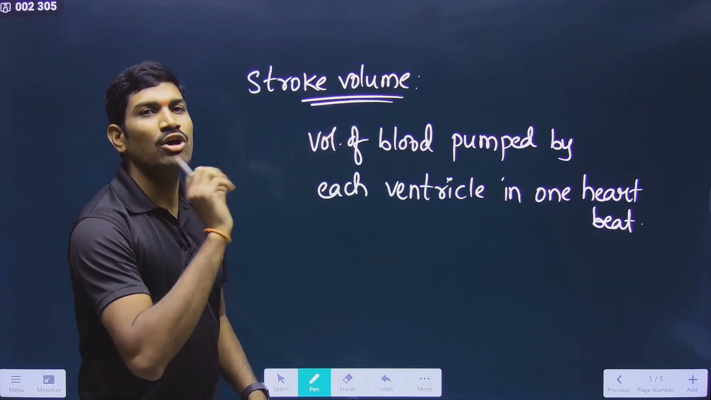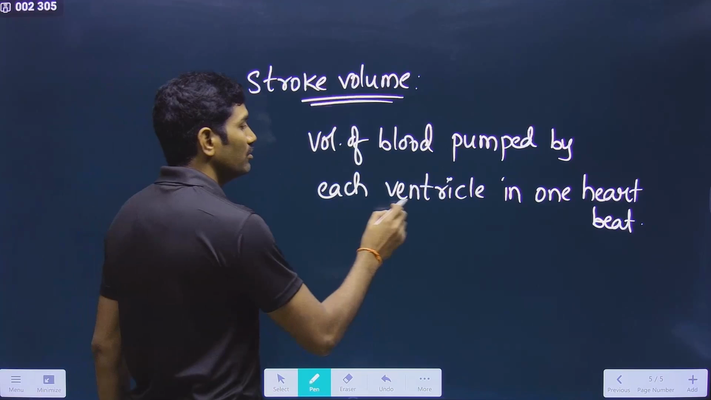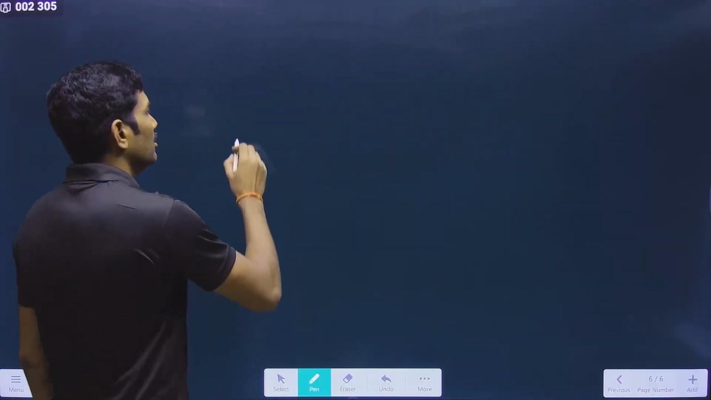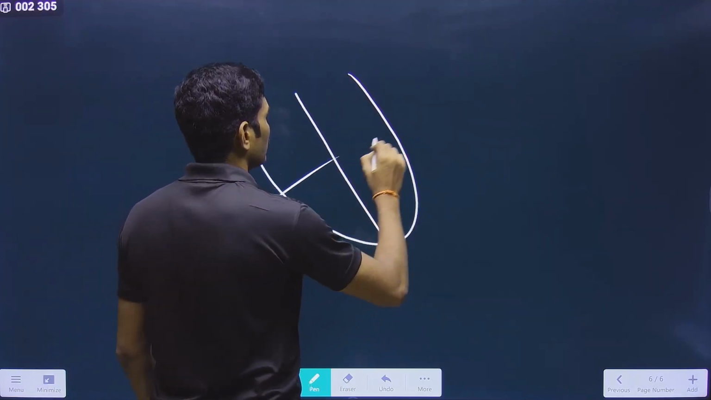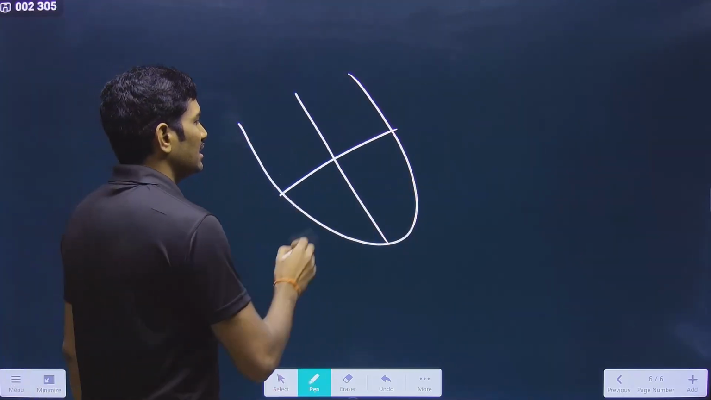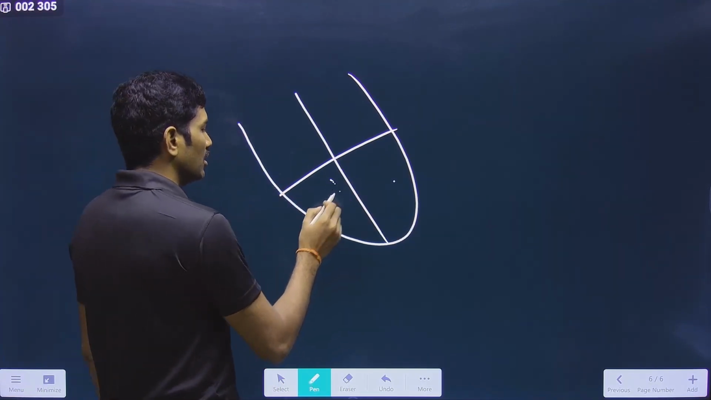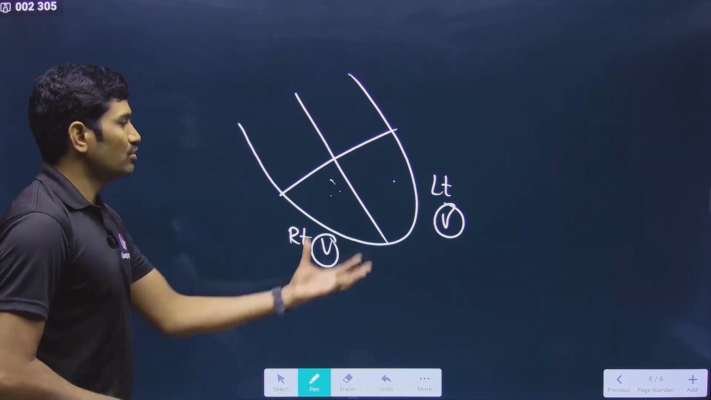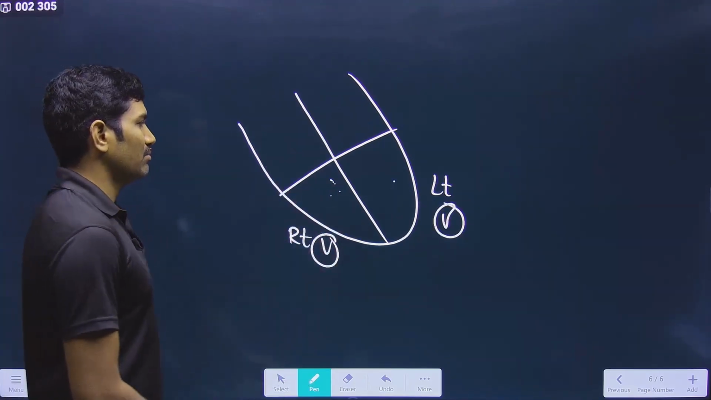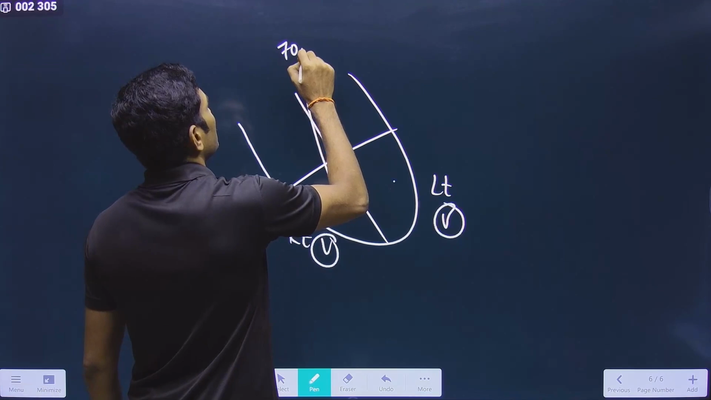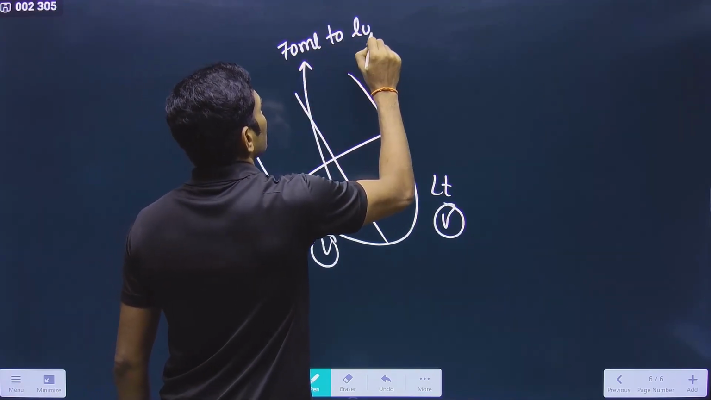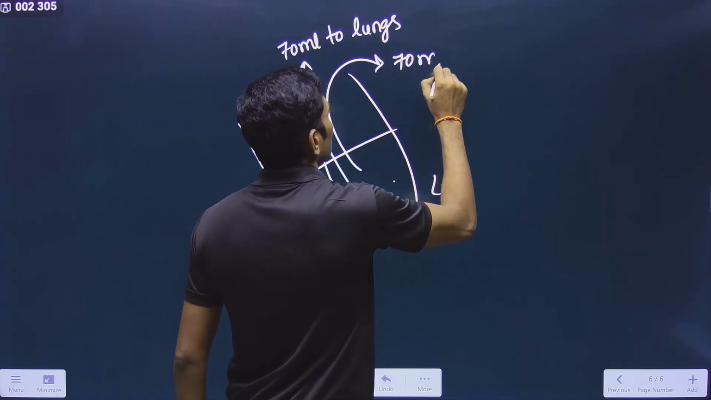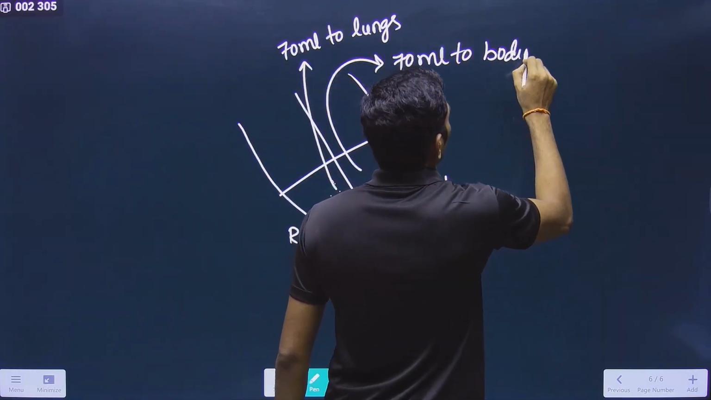So in one heartbeat, how much blood is pumped? By whom? By each ventricle. What is the meaning of each ventricle? Will you add them or count only once? Let us see how much volume it is sending. Now this is the right ventricle and this is the left ventricle. During contraction, both ventricles are contracting at the same time. This one is sending 70 ml to the lungs, whereas this one is sending 70 ml to body parts.